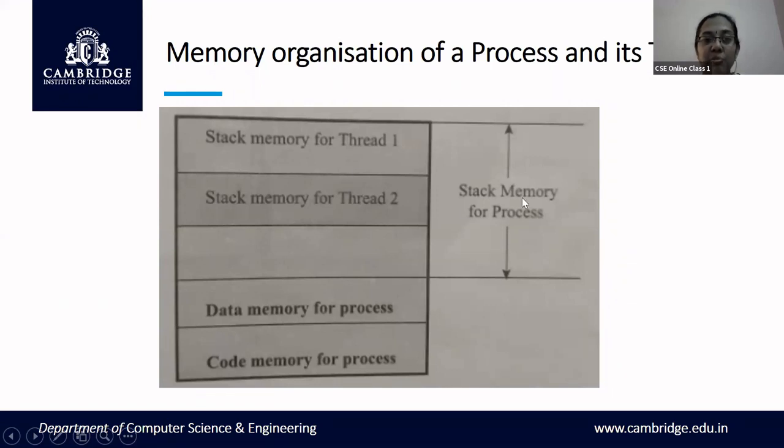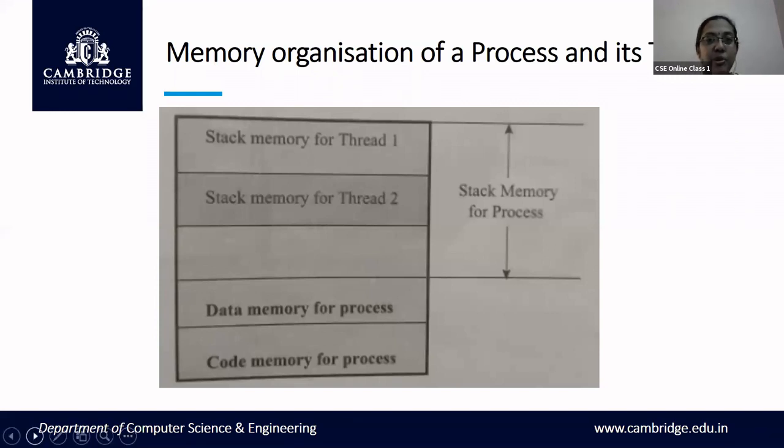The stack memory for the entire process is this, but internally it is divided into segments for each and every thread. So this is the difference between the memory organization of a process and that of a thread. Hope it is clear now.